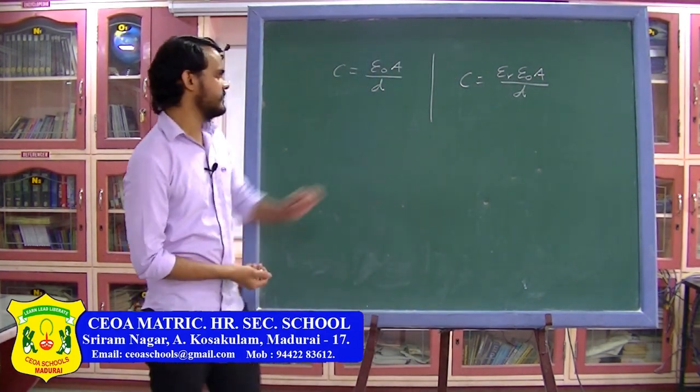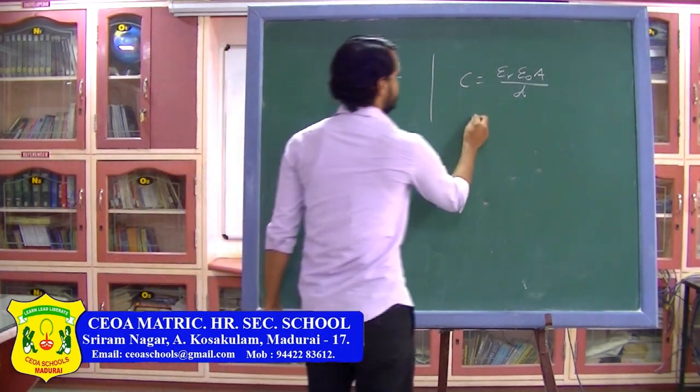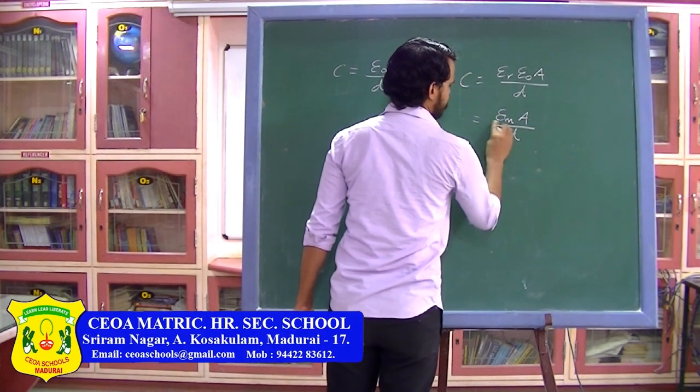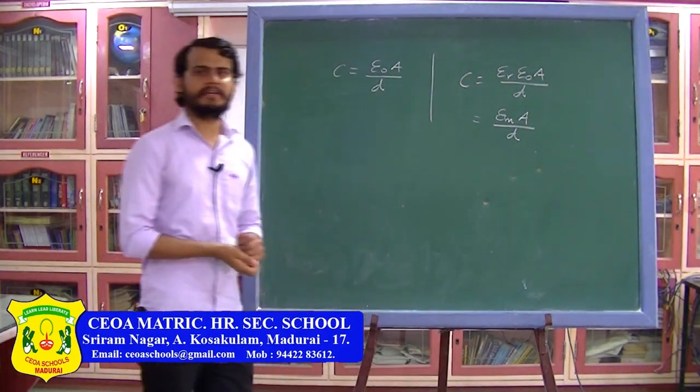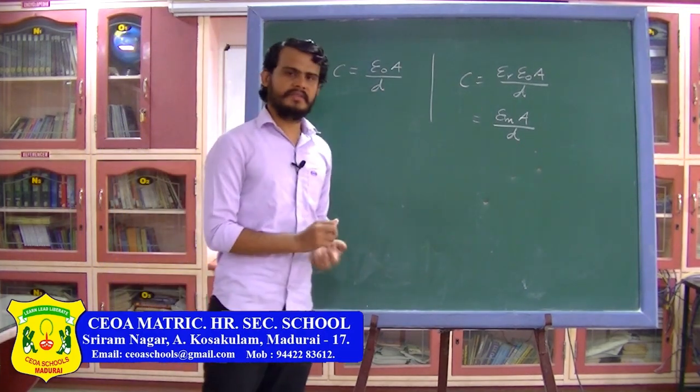Here this epsilon R is the relative permittivity of the medium. If this is not given, the permittivity of the medium will be given, so the formula will become epsilon m into A divided by D. So this is the formula for capacitance without the medium and with the medium.